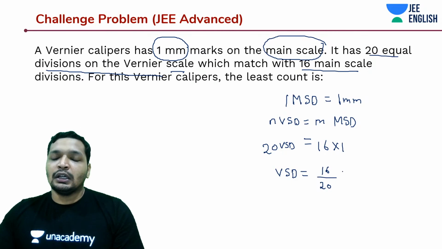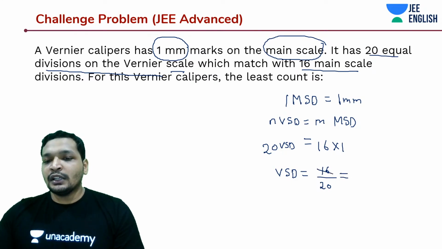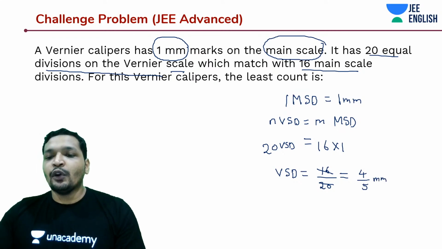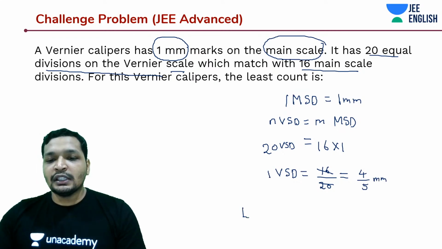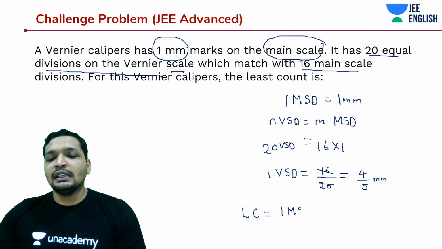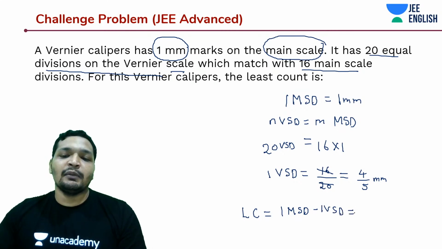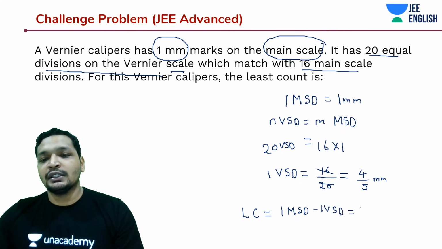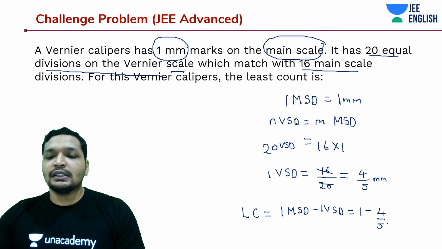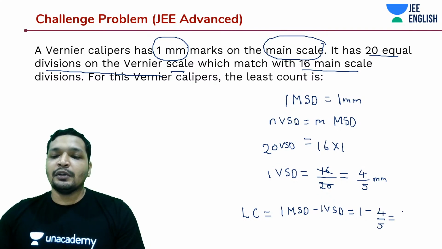If you're not getting it at the moment, that is fine. So that's going to be 4 by 5 mm. This is the value of 1 VSD. And what is your least count? Least count is nothing but 1 MSD minus 1 VSD. These are some of the simplest questions that you would come across, guys. You don't want to miss these questions. You have to crack these questions very easily. So that's going to be 1 by 5 mm.